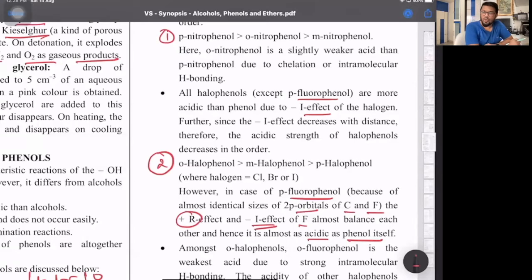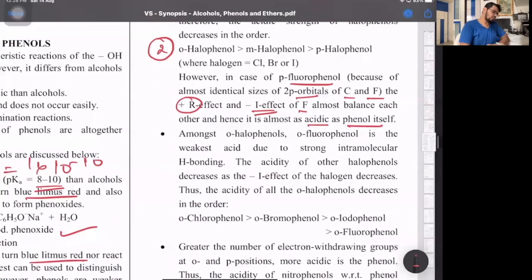And about halogens, you know, they show plus R, but they are moderately deactivating groups, halogen atoms. Among ortho-halophenol, ortho-fluorophenol is the weakest acid due to strong intramolecular H bonding. So that's the third order. Ortho-chloro, ortho-bromo, ortho-iodo, ortho-fluoro. That's one.